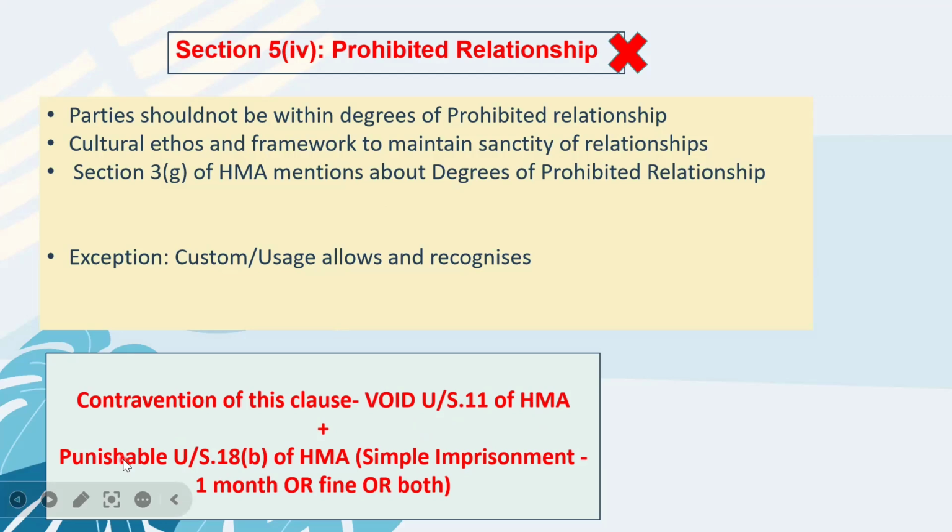Okay, and it is also punishable under Section 18B of Hindu Marriage Act. So 18A of Hindu Marriage Act talked about rigorous imprisonment. 18B of Hindu Marriage Act talks about simple imprisonment. Contravention of this clause will lead to simple imprisonment of 1 month or fine or both.